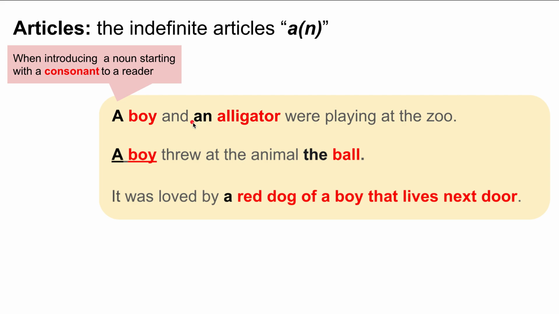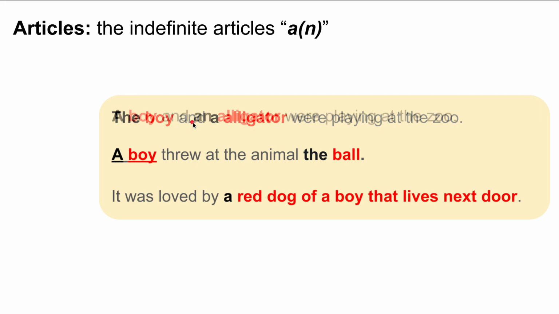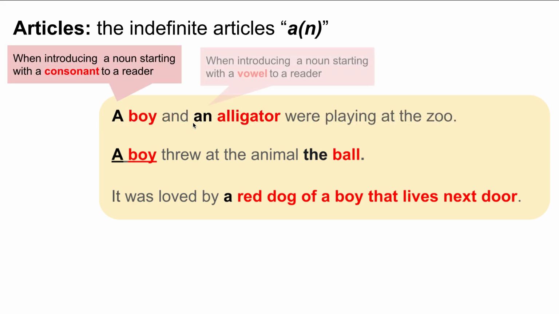An alligator, we have to change a alligator to an alligator because alligator starts with a vowel. Okay, and when first introducing a noun that starts with a vowel, we have to use an. In the next sentence, a boy threw at the animal the ball.